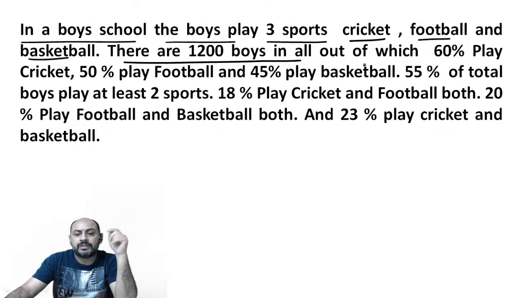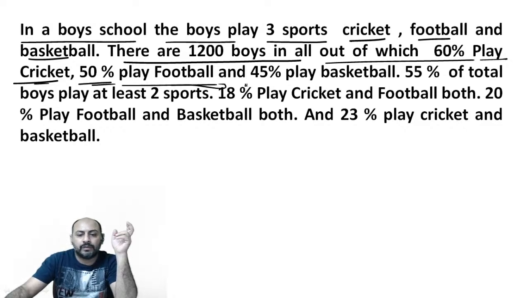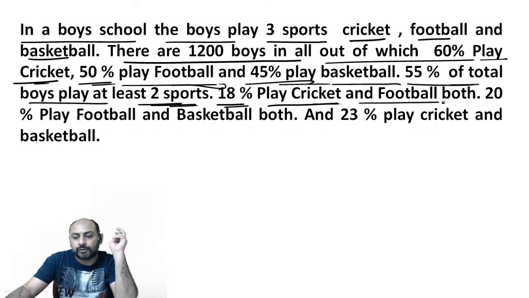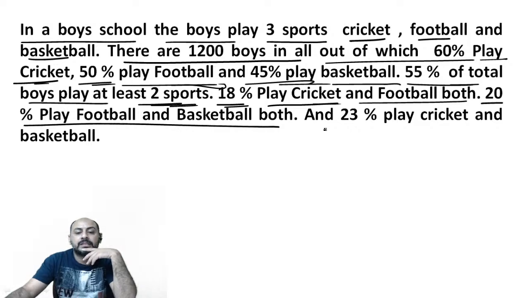There are 1200 boys in all, out of which 60% play cricket, 50% play football, and 45% play basketball, right? 55% of the total boys play at least two sports. 18% play cricket and football both. 20% play football and basketball both, and 23% play cricket and basketball both.